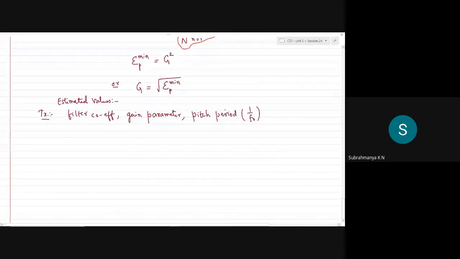We take the frequency domain spectrum of the speech signal and find where the peaks occur. If the peak occurs at the fundamental frequency f naught, we take the pitch period as 1 over f naught, and all these parameters are transmitted to the receiver. The receiver's job is to do exactly the reverse process, a synthesis process based on these values.